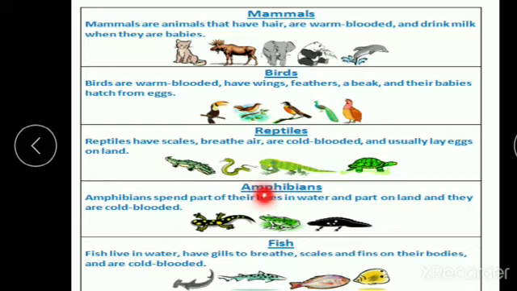And the next one is amphibians. Amphibians spend part of their lives in water and part on land, and they are cold-blooded. So amphibians are the animals which live both on land as well as in water. The next one is fish. Fish live in water, have gills to breathe, scales and fins on their bodies, and are cold-blooded. Okay, these are the animals with a backbone.